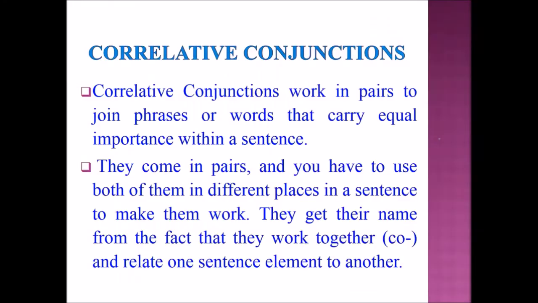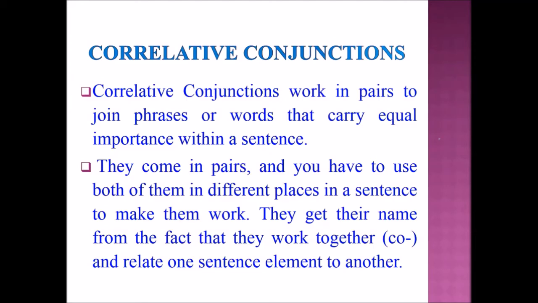Students, next we are going to learn about the third type of conjunction, that is correlative conjunctions, in an elaborate manner. Correlative conjunctions work in pairs to join phrases or words that carry equal importance within a sentence. They come in pairs and you have to use both of them in different places in a sentence to make them work.